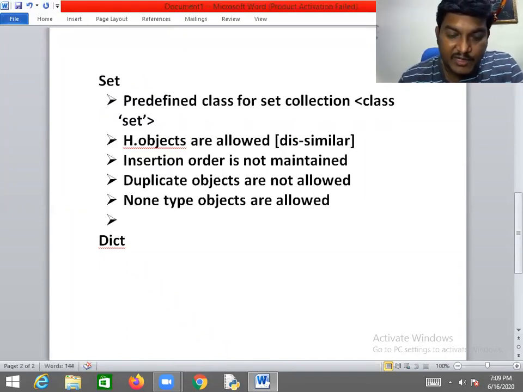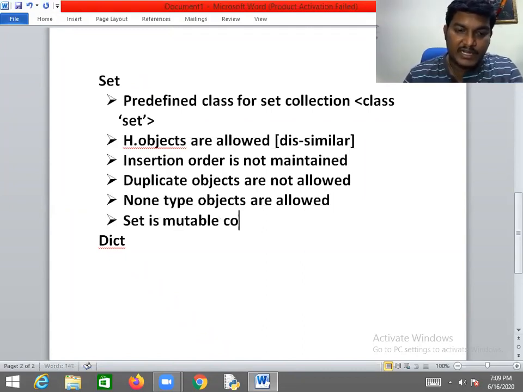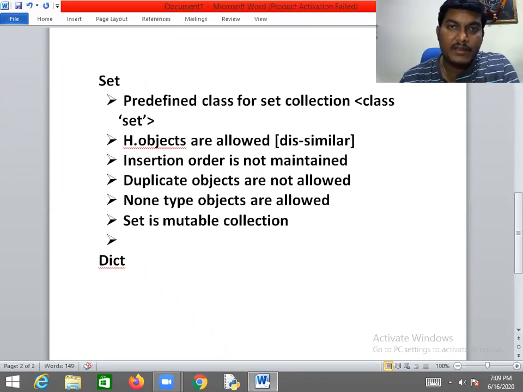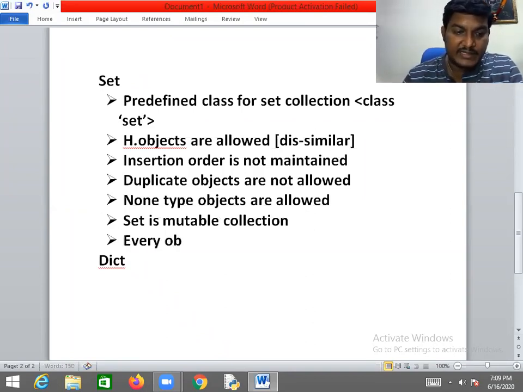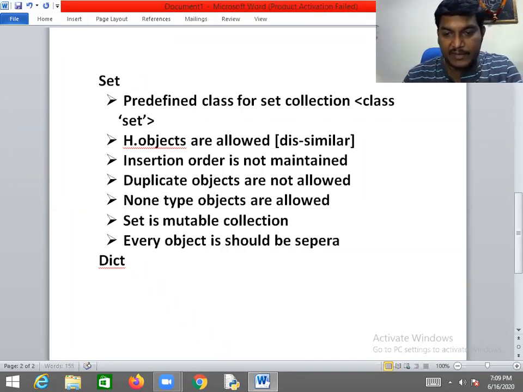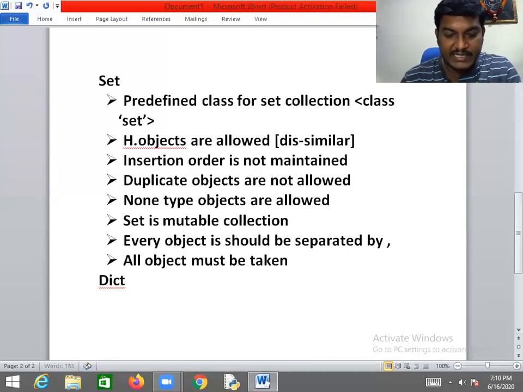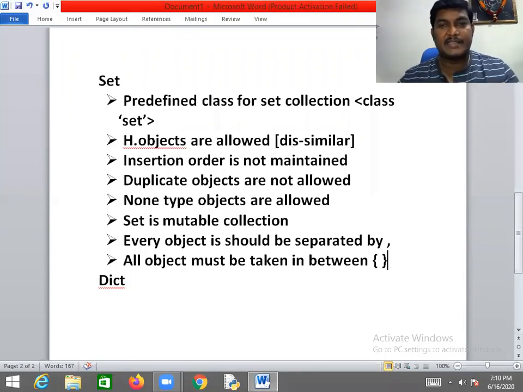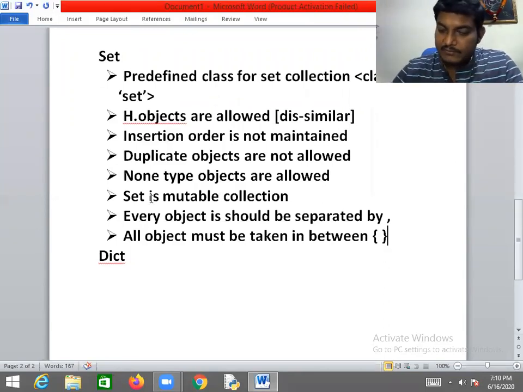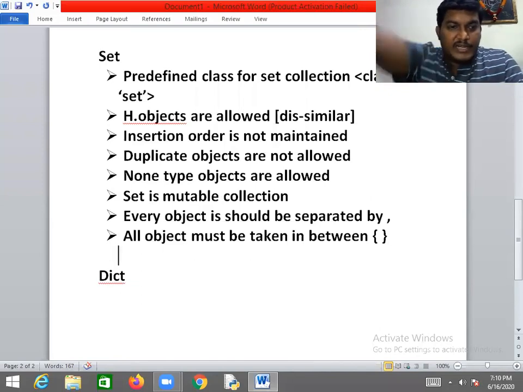But is the set mutable or immutable? Fortunately, set is a mutable collection. Every object should be separated by a comma, and all objects must be taken in between open and closed curly braces.